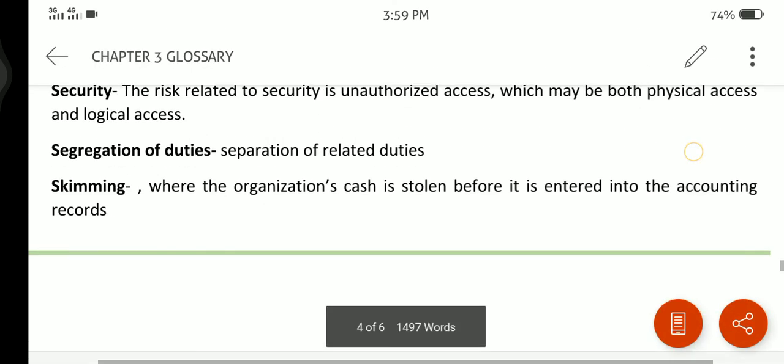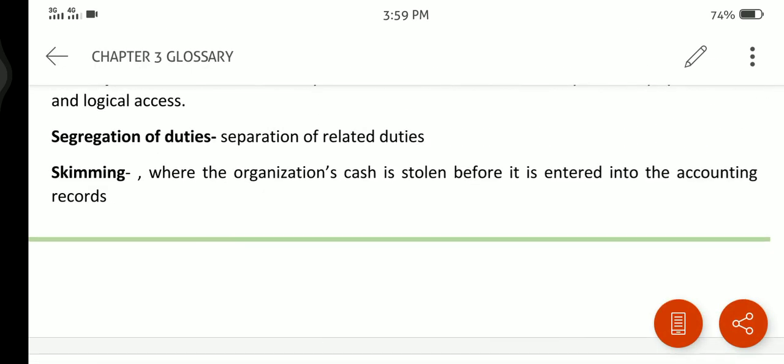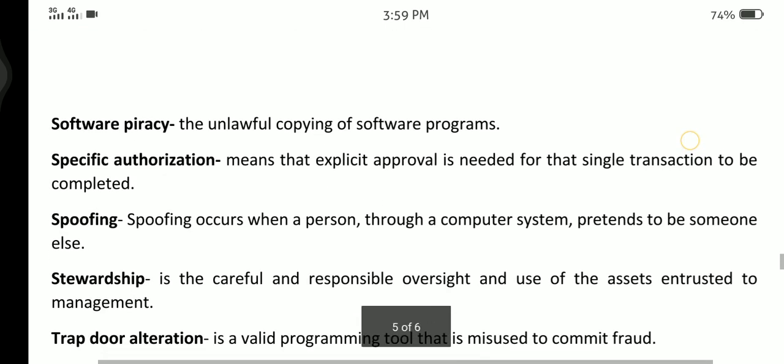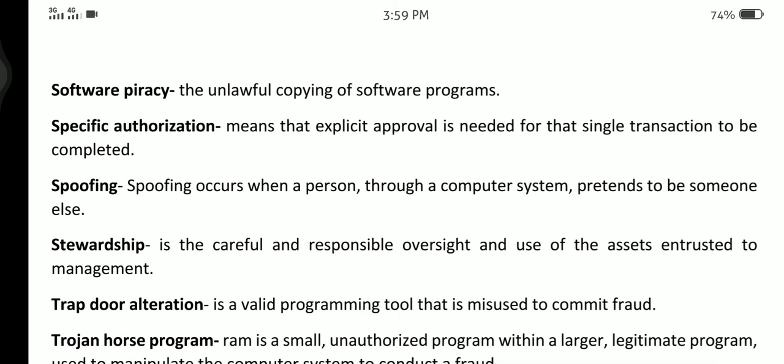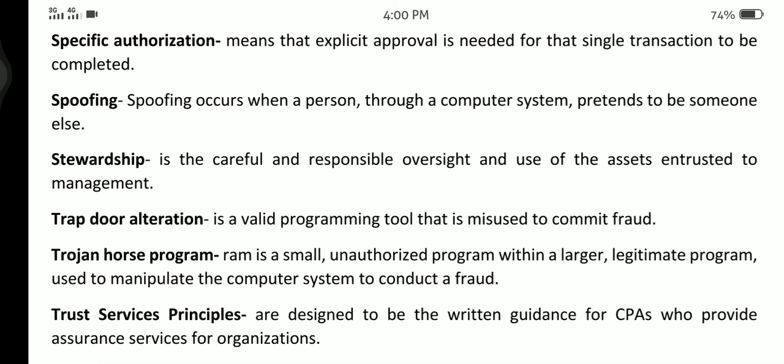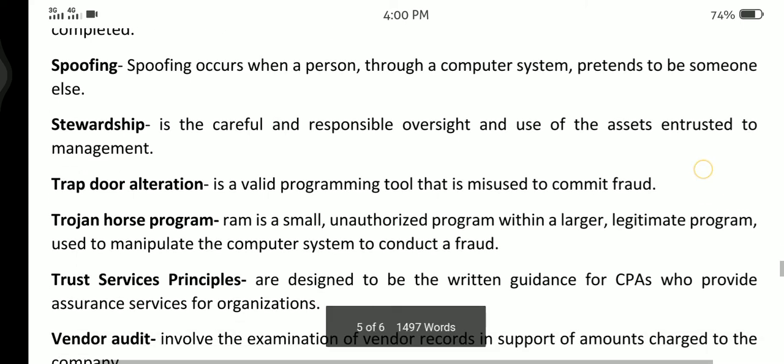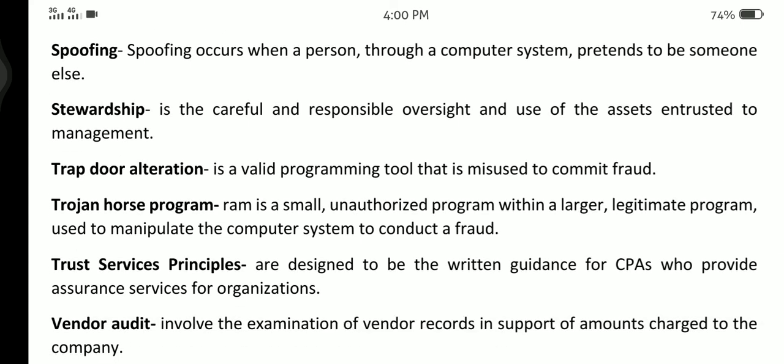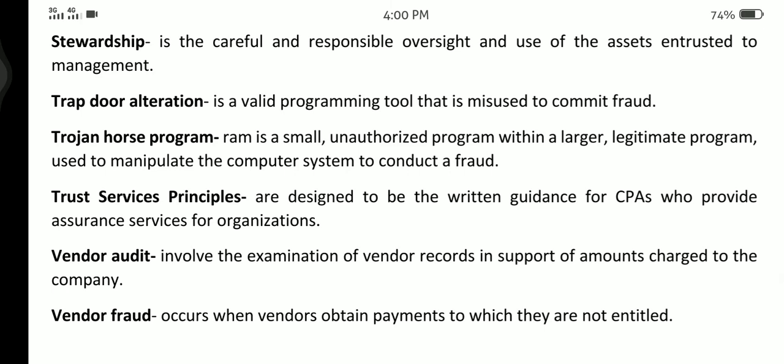Skimming, where the organization's cash is stolen before it is entered in the accounting records. Software piracy, the unlawful copying of software programs. Specific authorization means that explicit approval is needed for that single transaction to be completed. Spoofing occurs when a person, through a computer system, pretends to be someone else. Stewardship is a careful and responsible oversight and use of the assets entrusted to the management. Trapdoor alteration is a valid programming tool that is misused to commit fraud.